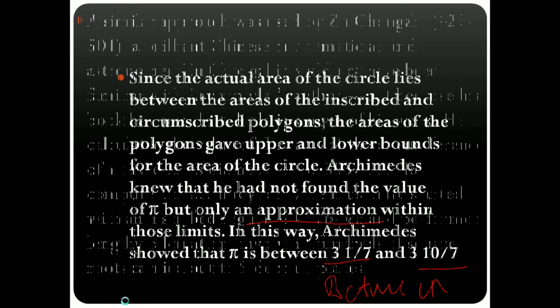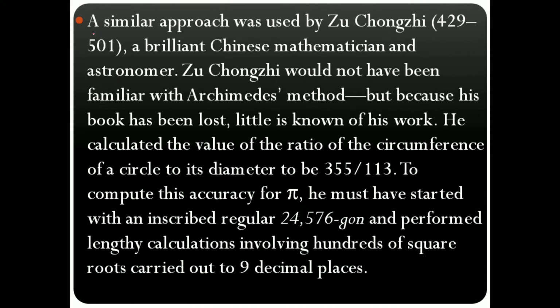As we know, it is 3.14, so it is between. A similar approach was used by Zhu Chongzhi, 429 to 501. He was a brilliant Chinese mathematician and astronomer. So he was a Chinese mathematician and an astronomer. Zhu Chongzhi would not have been familiar with the Archimedes methods, but because his book has been lost, little is known of his work.